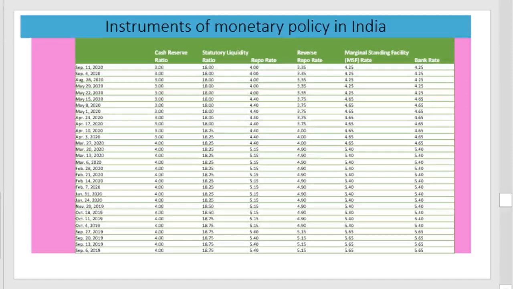The important tools used in the quantitative measures are the bank rate, open market operation, variations in reserve ratio, reverse repo and repo rates, then marginal standing facility rates. And important qualitative instruments used are fixing the margin requirement, consumer credit regulation, publicity, moral suasion, directions, direct actions, directives, etc. This is about the instruments of monetary policy in India.